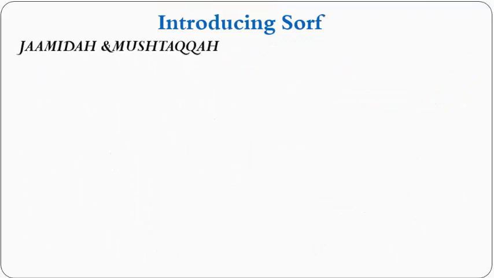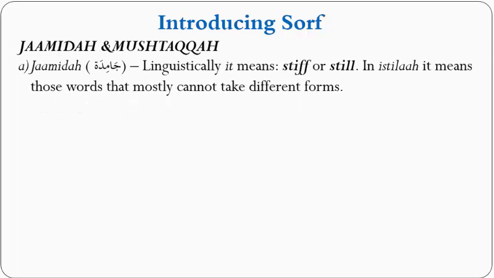After understanding the meaning of sarf, and that words are derived from other words, there is another concept that we have to discuss, which is called Jaamidah or Mushtaqqah. And this has to do with the way of the words. Which word would accept sarf and which word would not accept it. So Jaamidah linguistically means stiff or still. In istilah, it means those words that mostly cannot take different forms. They might take one or two different forms sometimes, some of them, but mostly they don't take different forms.